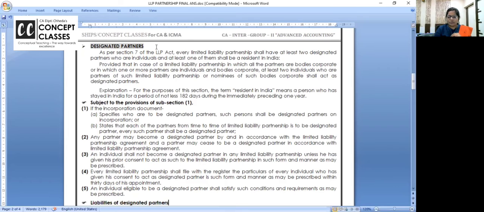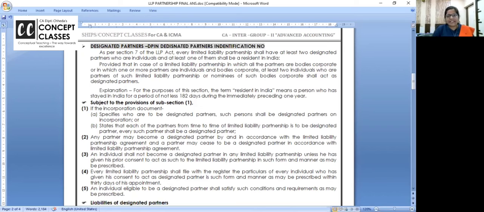And please note down here, designated partners should obtain DPIN. Just like companies have to take CIN, DIN, Company Identification Number, Director Identification Number, similarly designated partners have to obtain an identification number.